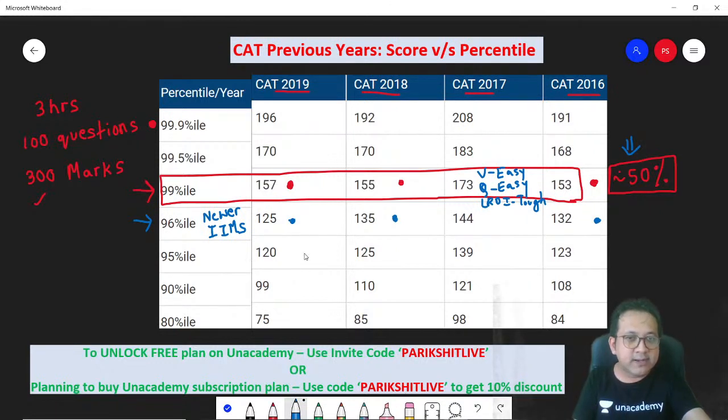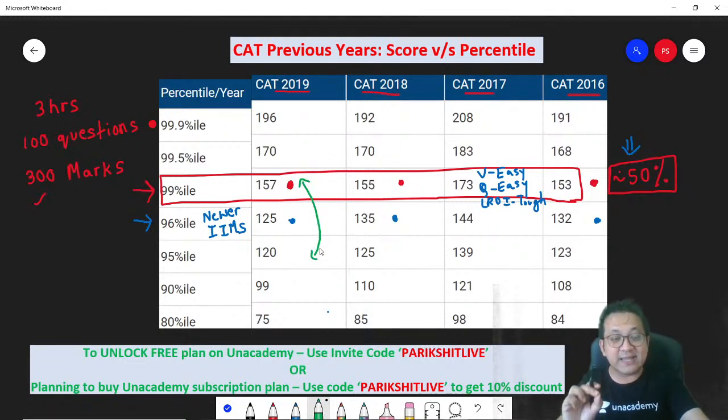See, look at the difference. I don't know how many of you are observing these numbers. If you are looking at the differences carefully, a 95 and a 99 percentile difference is 37 marks. Can you see this? 37 marks. 37 is approximately 12 questions. What does this show?